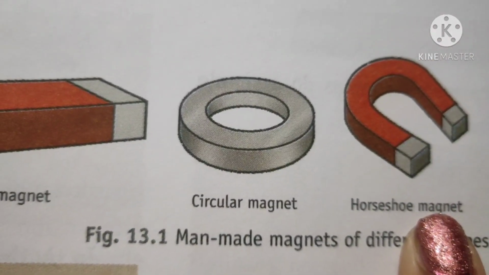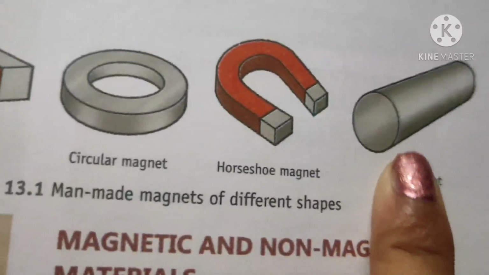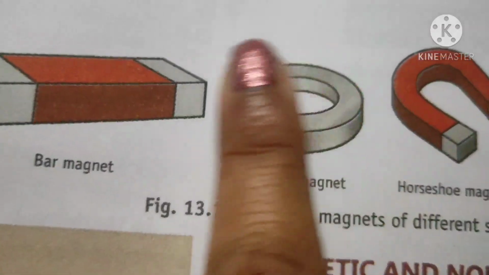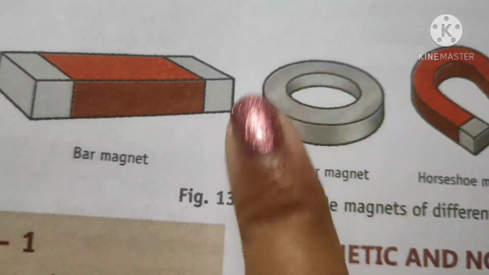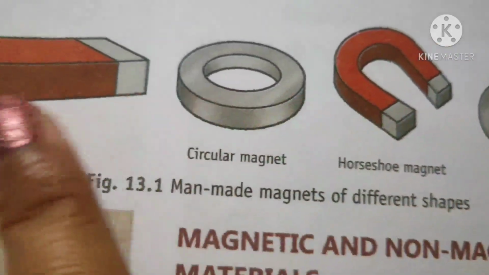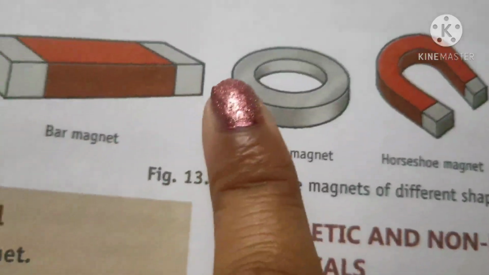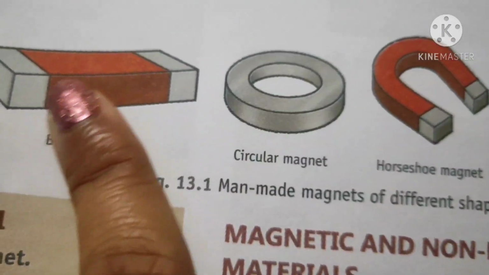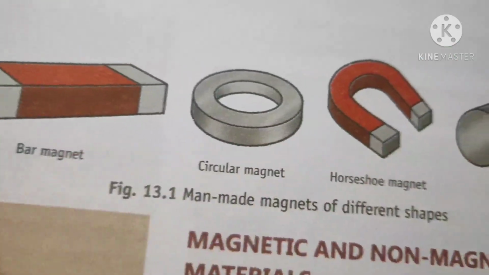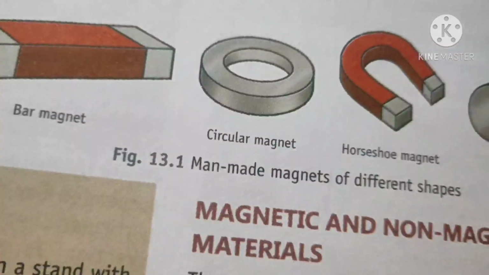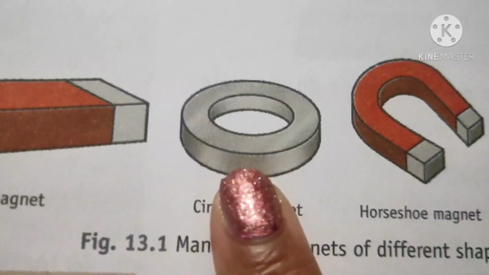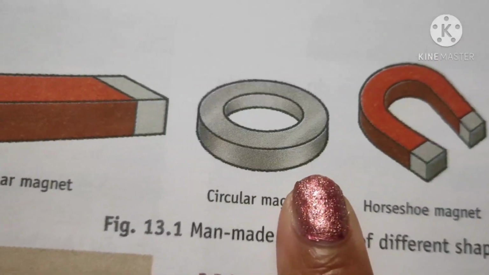Magnets also have a cylindrical shape, this one, and also a circular shape. So you see a variety of magnets created by us. All these are artificial magnets. So we have some natural magnets and some artificial magnets.